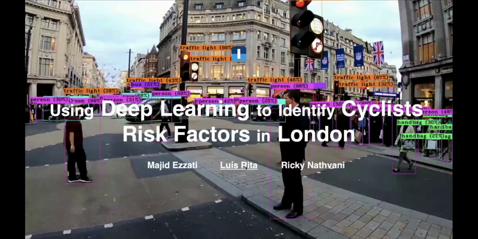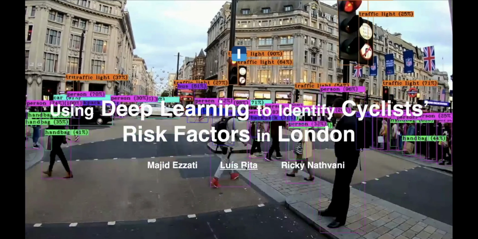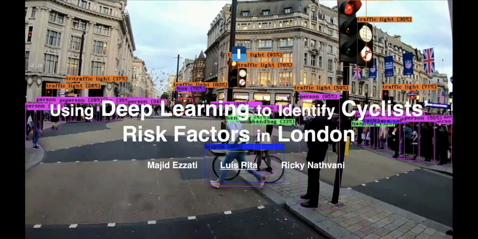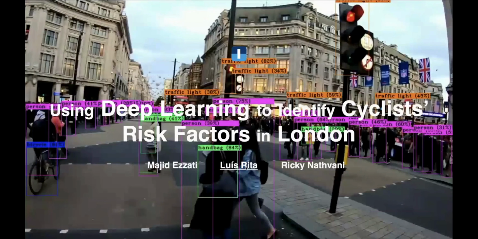Hello everyone. The goal of my second project was to use deep learning to identify cyclist risk factors in London. My supervisors were Majid Ezati and Ricky Natfani.